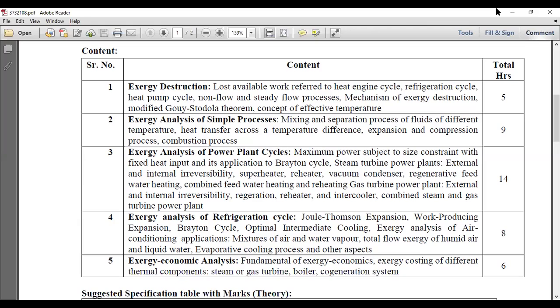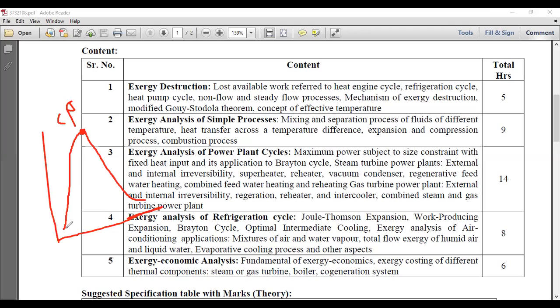Let me draw it, so it will be useful to understand. I think this is visible, right? So this curve is known as the saturation curve. This point where the two curves intersect is the critical point, CP.